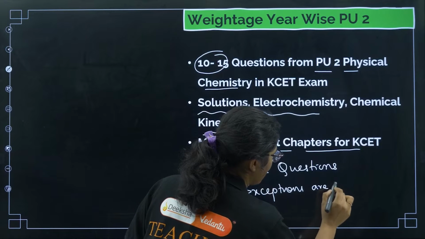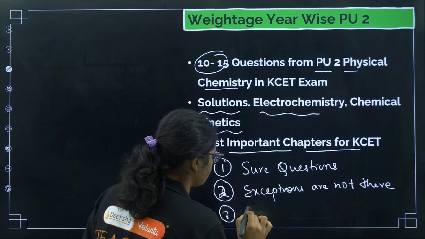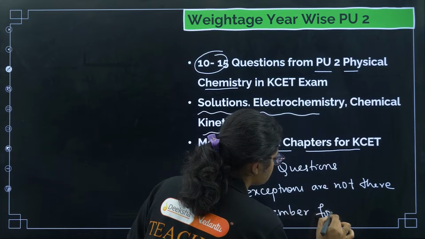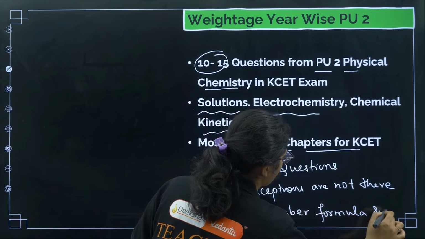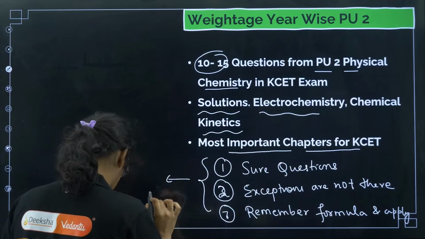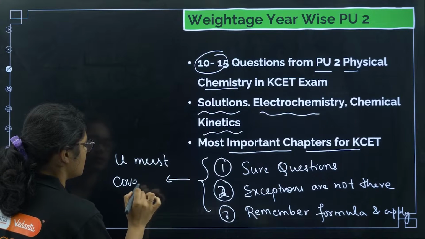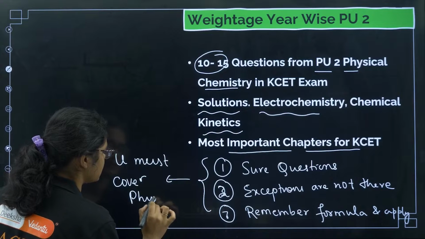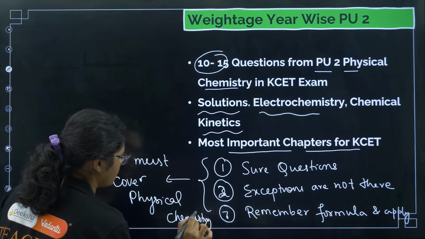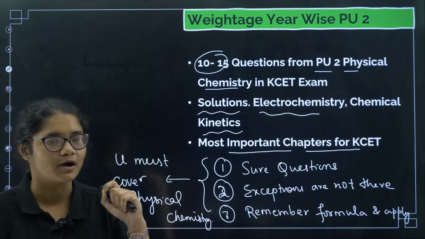Exceptions are not there. You do not have to remember anything specific, you just need to remember the formulas and apply them directly. No very twisted questions are there. Remember the formula and apply, right? So these are the reasons why you must cover these 3 chapters of physical chemistry.